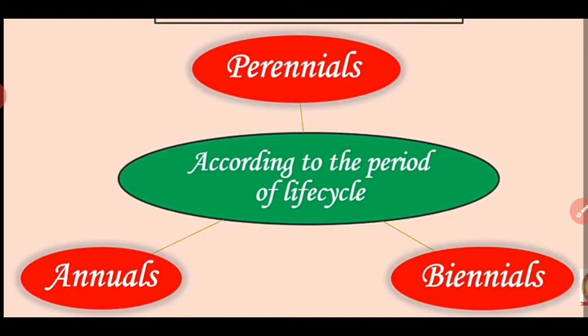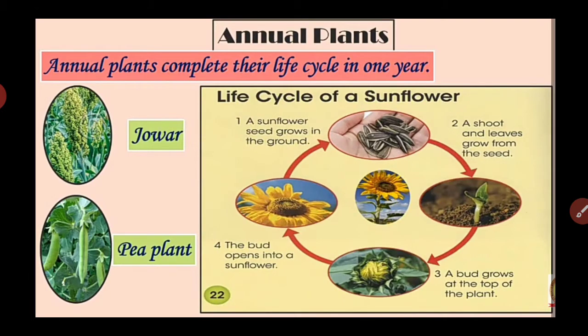Here, how can we classify these plants? Here we consider their life cycle. I again repeat all this. If we see the example of sunflower, sunflower is also an annual plant. Why do we call this an annual plant? Because annual plants complete their life cycle in 1 year.